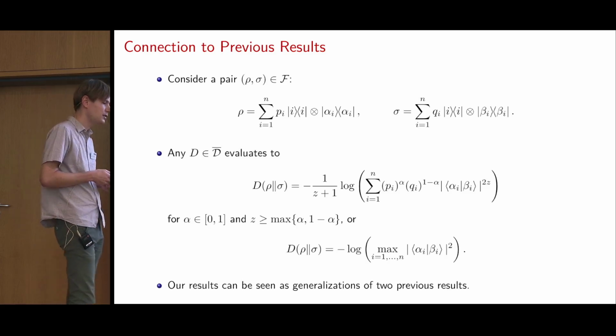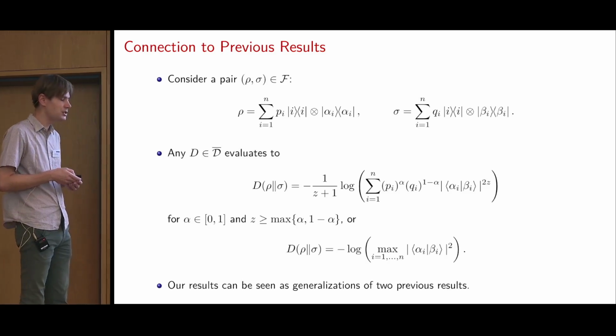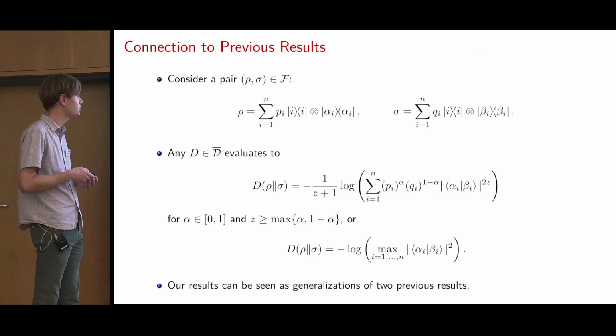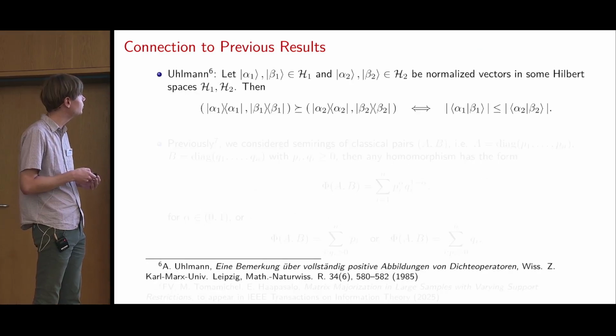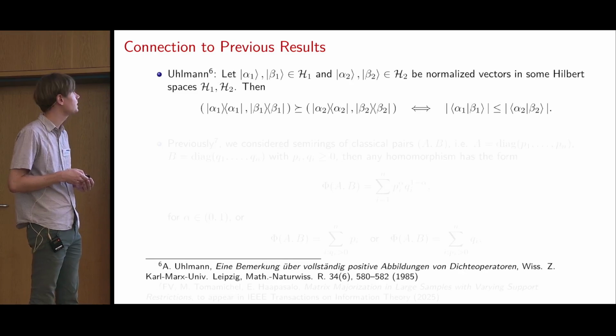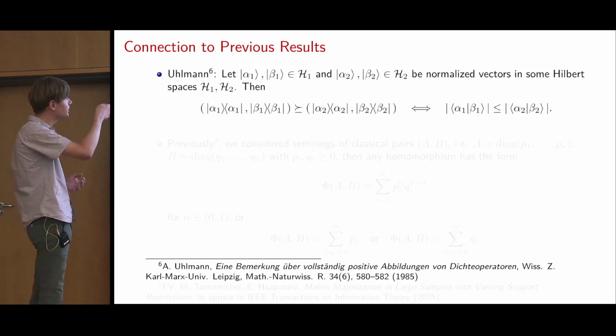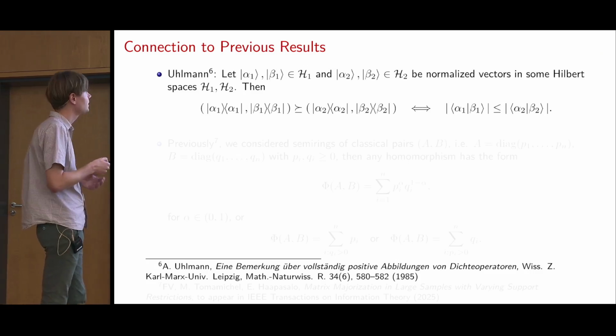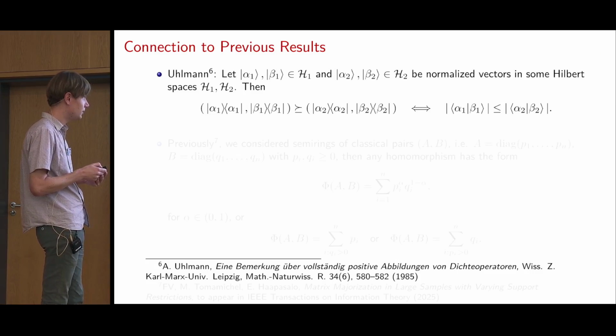So actually, this can be seen as a generalization of two previous known results. The first one is by Uhlmann, already from 1985. He proved that if you have two pairs of pure states, you can convert one pair to another pair if and only if the fidelity of the input pair is less than or equal to the fidelity of the output pair.